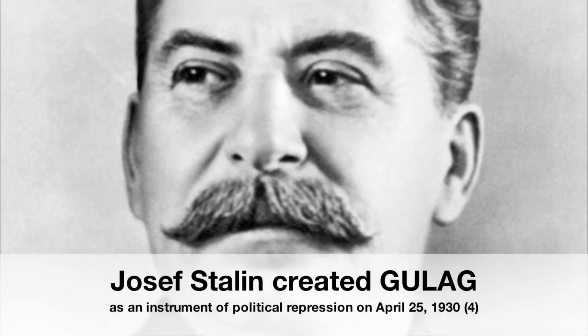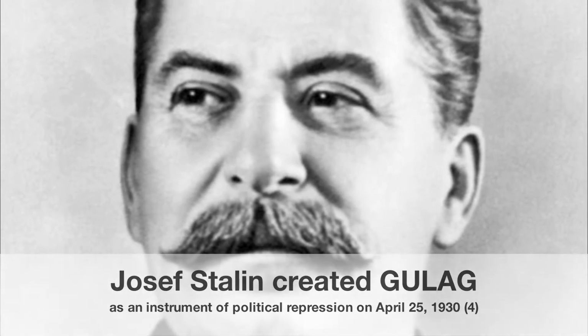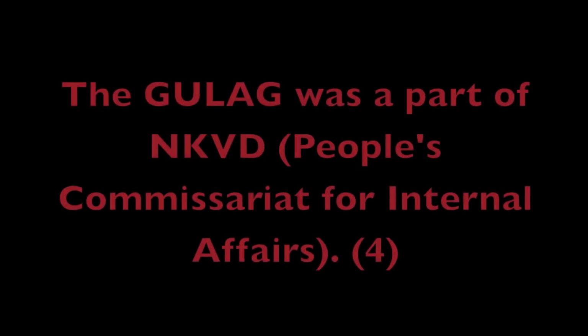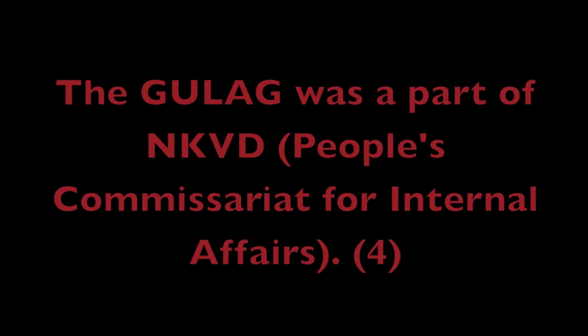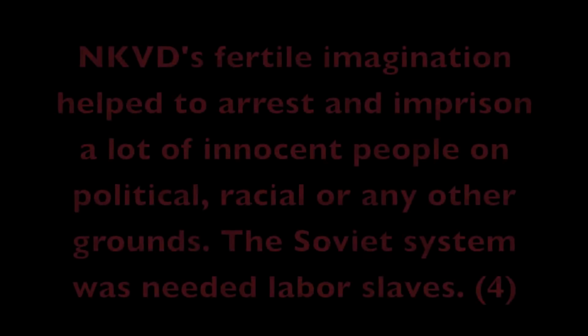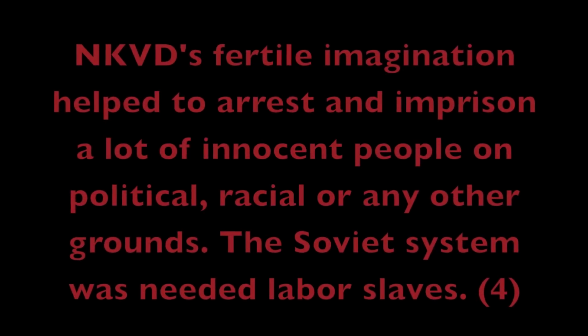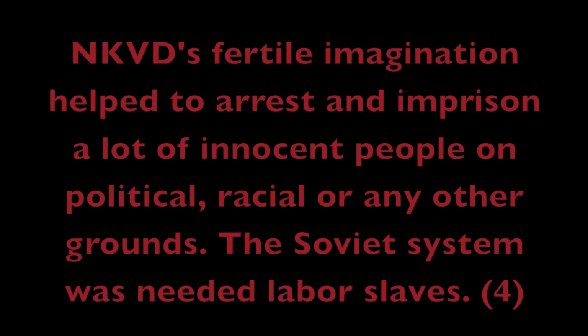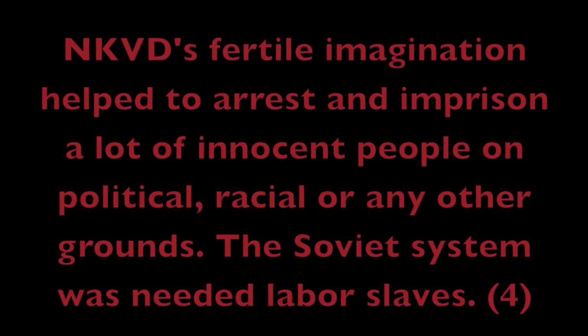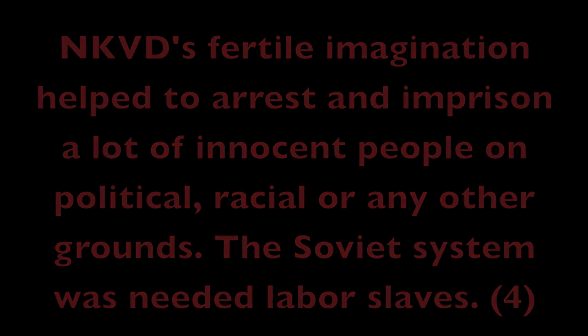Joseph Stalin created GULAG as an instrument of political repression on April 25, 1930. The GULAG was a part of NKVD, People's Commissariat for Internal Affairs. NKVD's fertile imagination helped to arrest and imprison a lot of innocent people on political, racial, or any other grounds. The Soviet system needed labor slaves.